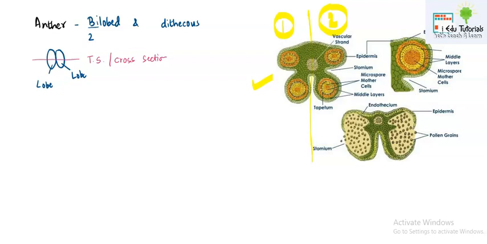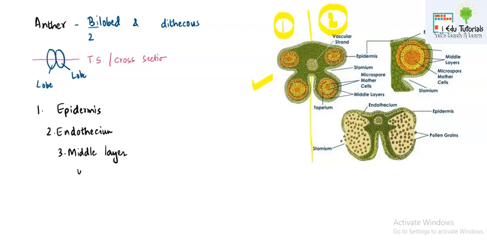So in anthers, as you go from out to in, if you cut the transverse section, the first layer which you are going to observe is known as epidermis. The second layer is endothecium. The third layer is the middle layer.